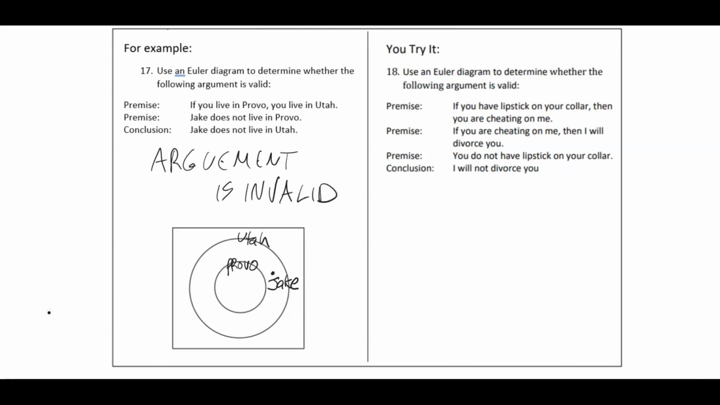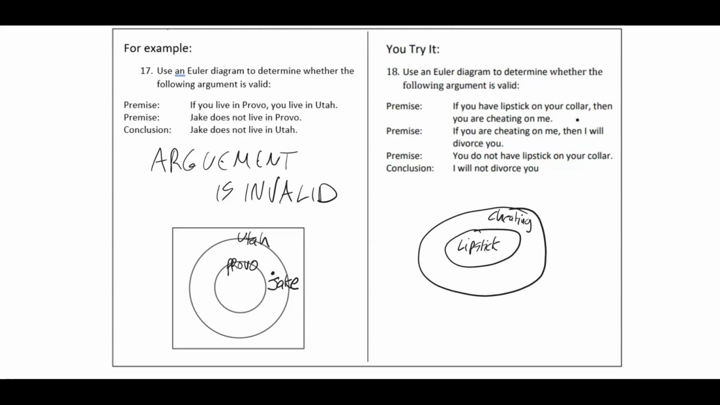All right, go ahead and pause the video, see if you can work out problem number 18. Okay, so we have three premises. If you have lipstick on your collar, then you are cheating on me. So that would be like the lipstick on collar inside of cheating. Every time there's lipstick on your collar, you're cheating.